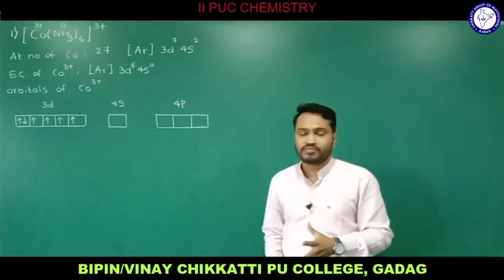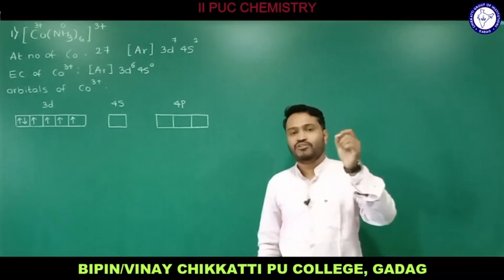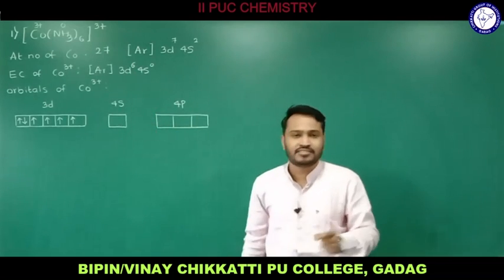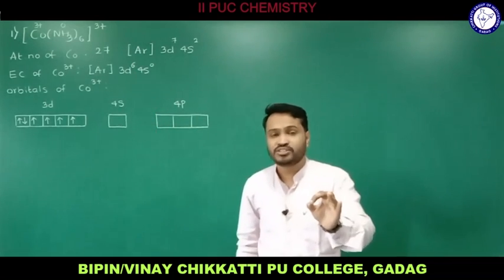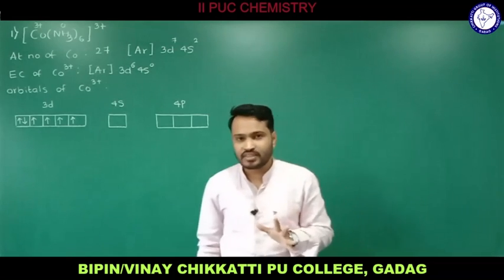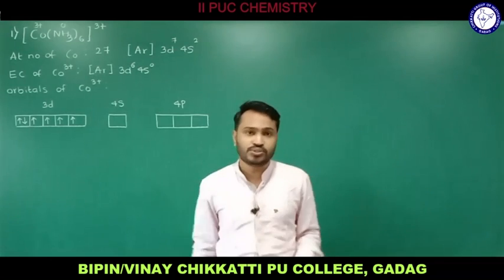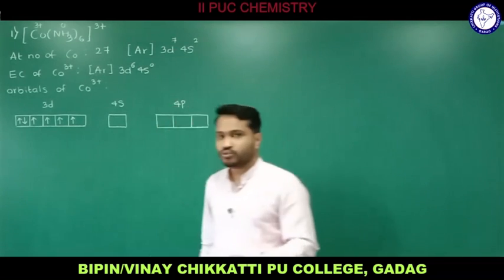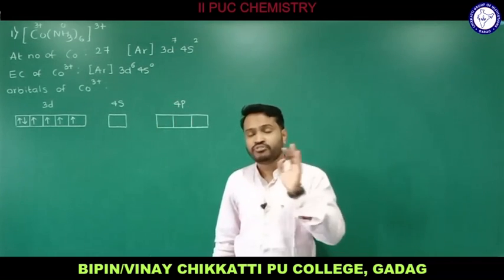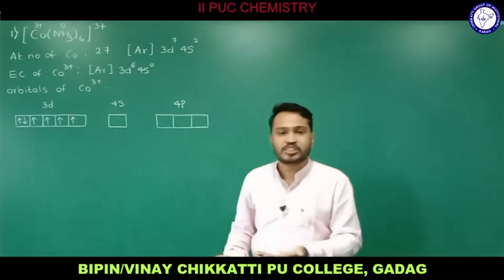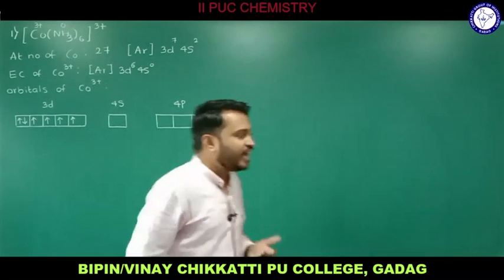One more factor is that you need to see what kind of ligand we have. So we have the NH3 ligand. Do you know what kind of ligand NH3 is? NH3 is the best example of a strong ligand. A strong ligand pairs the electrons against Hund's rule. This is according to Hund's rule. So in the presence of a strong ligand like NH3, the pairing of electrons takes place against Hund's rule. So how can I represent that?